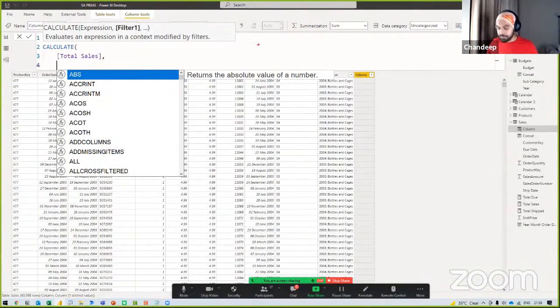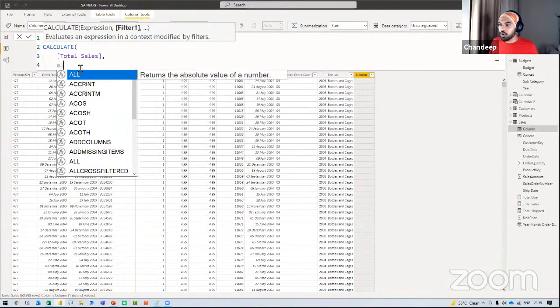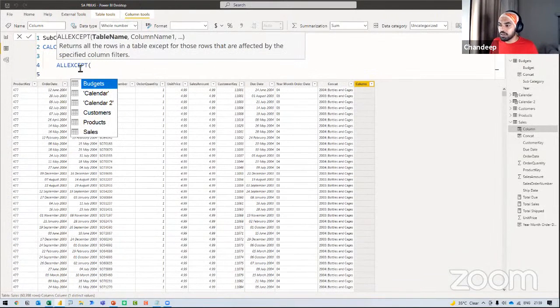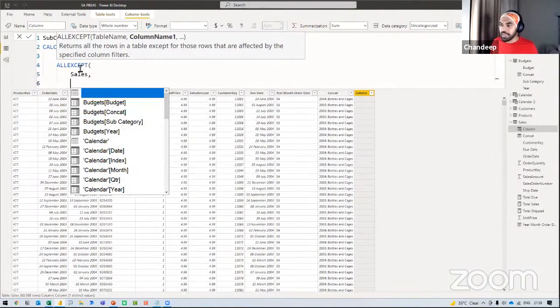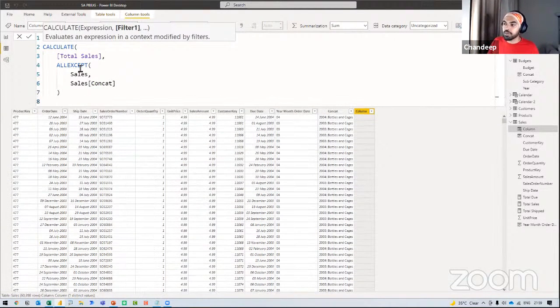Now that I have created this particular concat, which is nothing but the concatenation of two items, which I want to respect in the filter, let me just present that thing. So I'm going to say, hey, only let this column be filtered. Let's remove the filters from all the columns. For that, I can just use something like ALLEXCEPT, which has the table name as the first part, and which column do I want to keep as a filter. Rest all the filters are removed. So which is nothing but the concat, close that bracket and close that bracket.